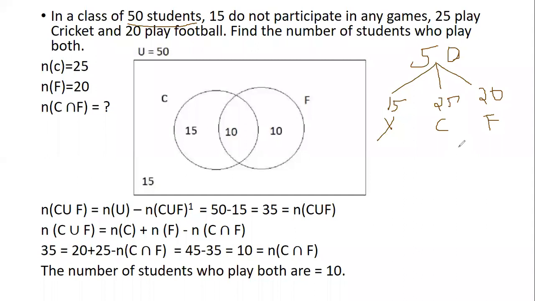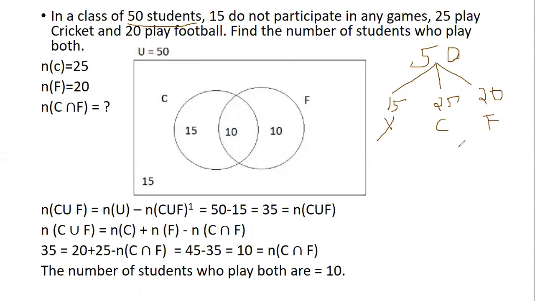Now, what am I supposed to find? Should I find union or intersection? Read the question carefully. Find the number of students who play both cricket and football. Kirti, are we supposed to find union or intersection?